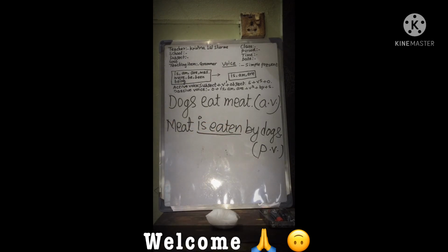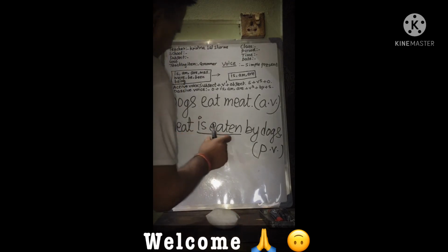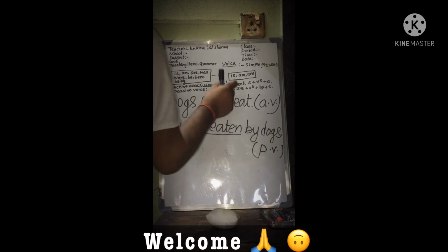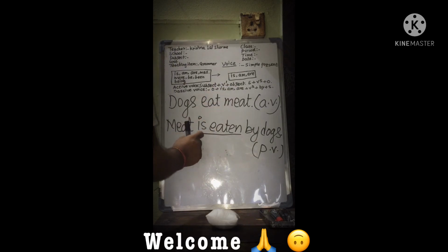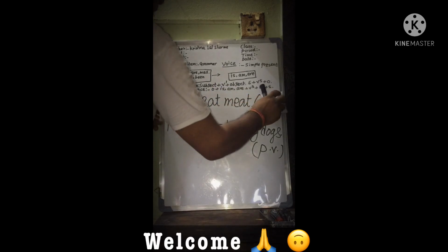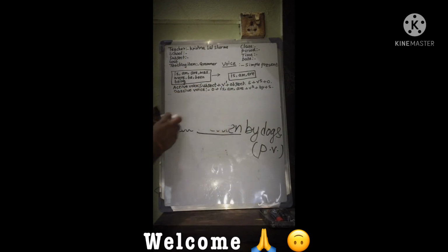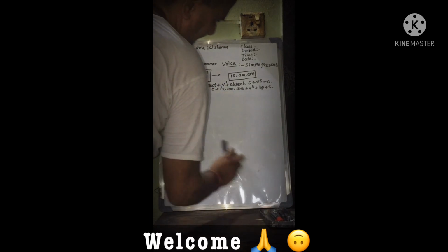Meat is eaten by dogs. That's why it is called passive voice. The second sentence is called passive voice. There are two kinds of voice. One is active, the other is passive. Similarly, we can study another example.